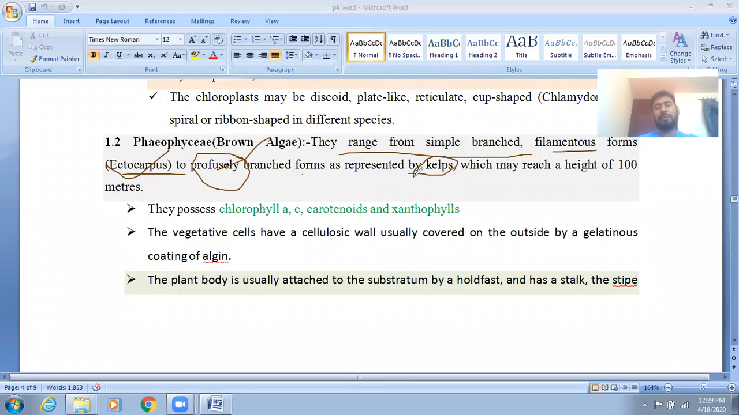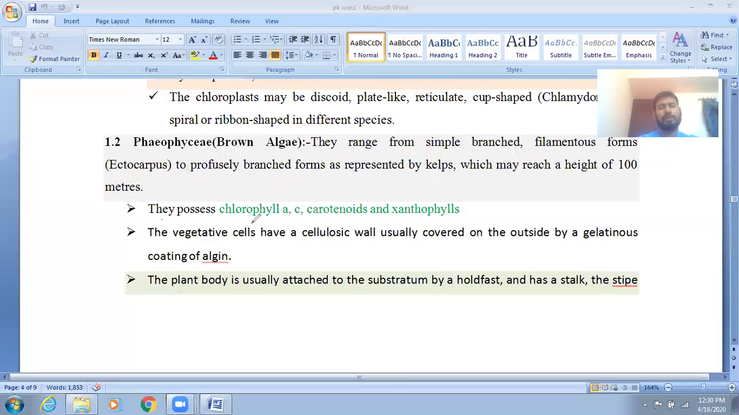Kelps have a very big height, going up to 100 meters. It is very important. If you check brown algae, some are very small, unbranched and filamentous in structure, like Ectocarpus, and some are profusely, extensively branched, which are known as the kelps. And kelps grow up to 100 meters in height.